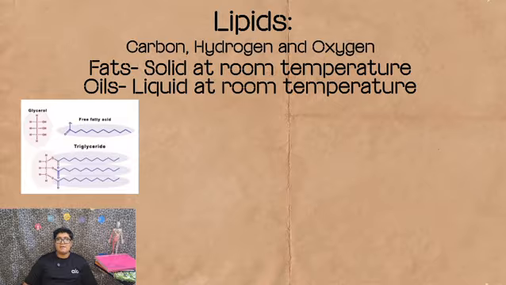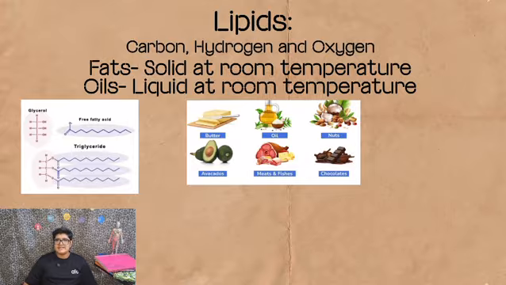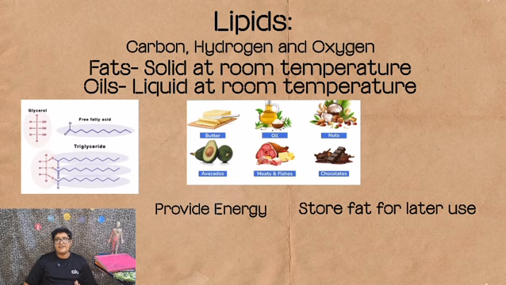This is a diagram of a lipid molecule, which is also known as a triglyceride, because it is made up of three fatty acids and one glycerol. Sources of lipids are butter, oil, nuts, avocados, meat, and also fish. Now again, what is the function of lipids in our body? Firstly, they provide energy. Lipids also store fat for further use whenever our body needs.